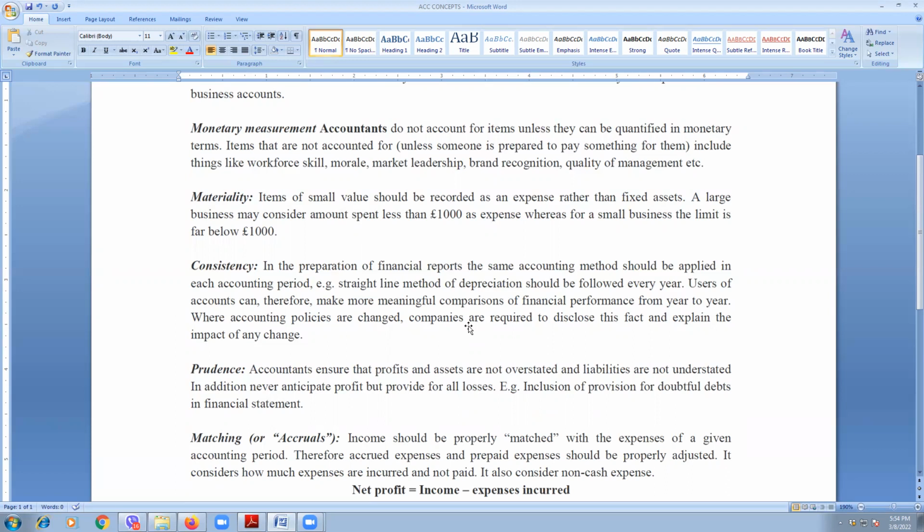We cannot express these in terms of money. So these may be considered as assets or resources, but cannot actually be recorded in our financial statements.